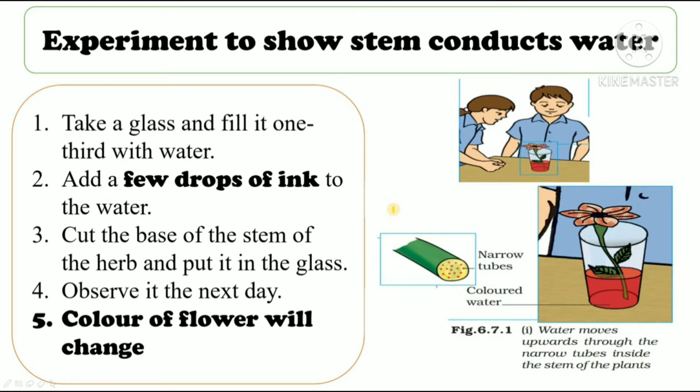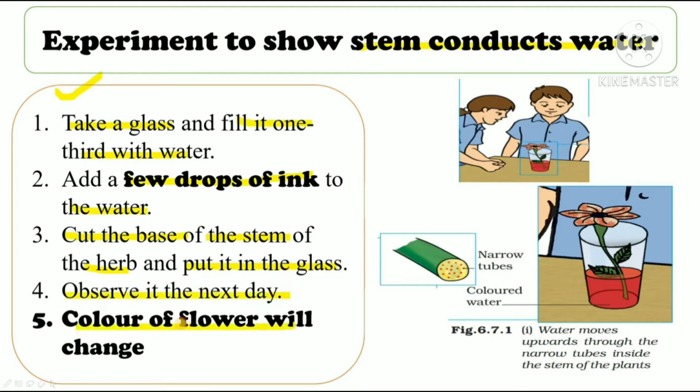Alright, so here we have an experiment to prove that stem conducts water, that is, stem transports water and minerals to different parts of the plant. Let's look at the experiment. You have to take a glass and fill it one-third with water. Then you have to add a few drops of ink to the water. We have taken red colored ink here. Alright, now take a herb and cut the base of the stem of the herb and put it in the glass. Observe the plant next day.